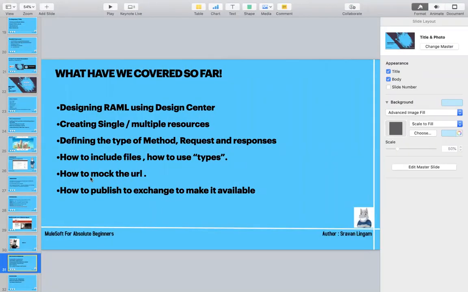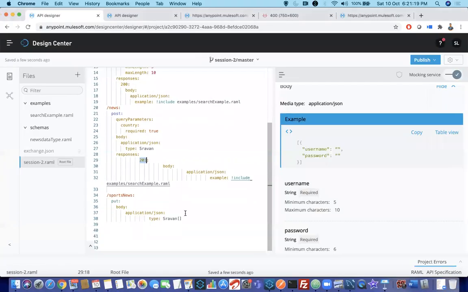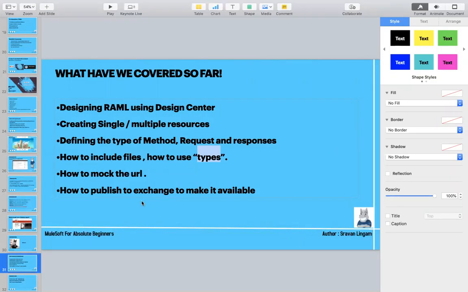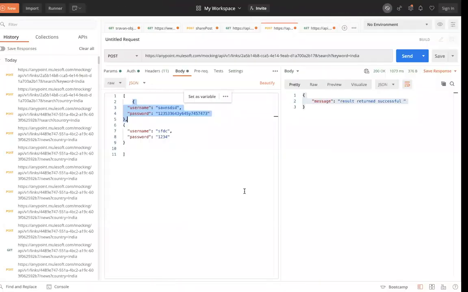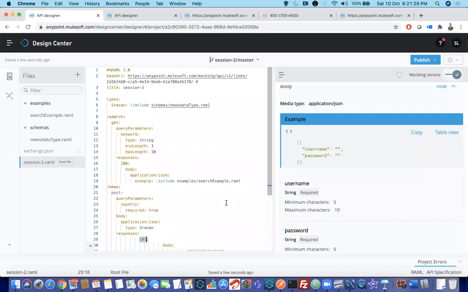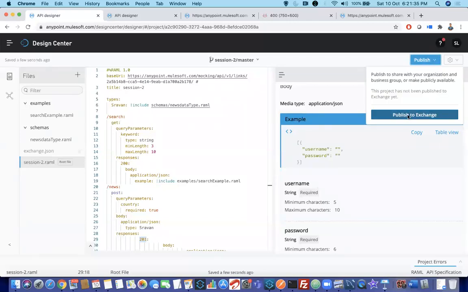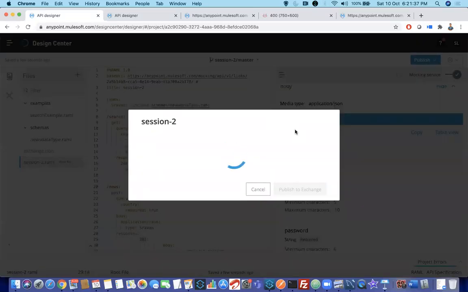Okay, next, how to use the mock URL I have shown you, and how to include the files and how to use types. Okay, all this we have seen. Now the next thing we have not seen is how to publish to Exchange. Very simple. I'll tell you what is Exchange at a later point of time, but you can see an option here at the top right, publish. It is asking to publish to Exchange. I'll click on publish to Exchange.